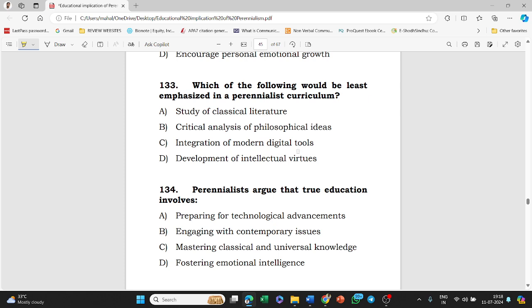Next, which of the following would be least emphasized in a perennialist curriculum? Study of classical literature, critical analysis of philosophical ideas, integration of modern digital tools, development of intellectual virtues. Answer of this question is option C, that is integration of modern digital tools. This is the right answer. This is least emphasized in a perennialist curriculum.